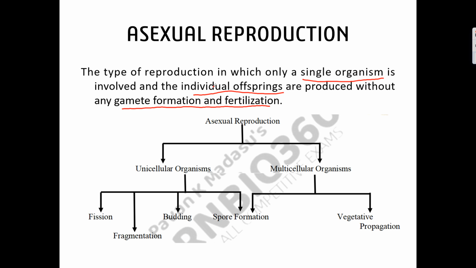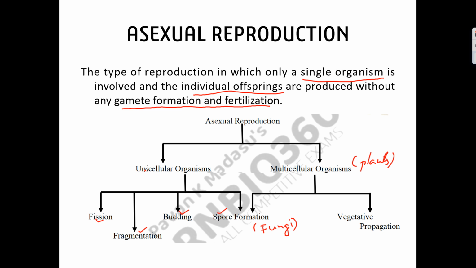In unicellular organisms, basically it is of four types: fission, fragmentation, budding, and spore formation. Whereas in multicellular organisms, particularly in case of plants, we also observe vegetative propagation, and spore formation, like in case of fungi, which is a multicellular organism. So asexual reproduction is observed in both unicellular and multicellular organisms.